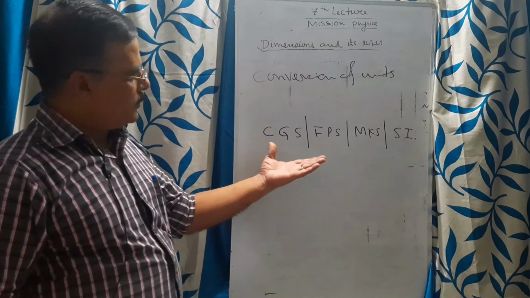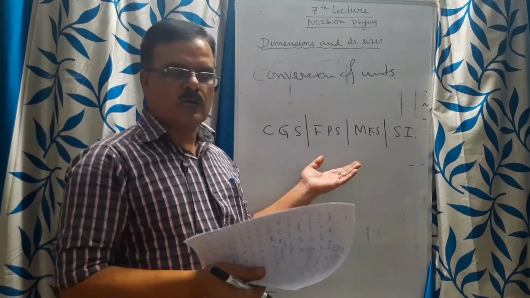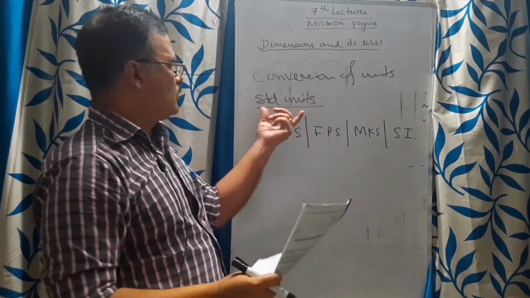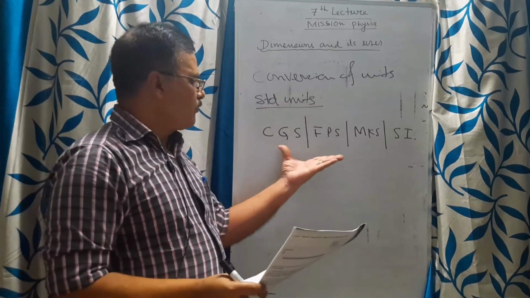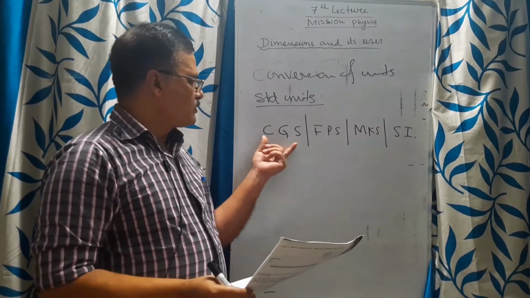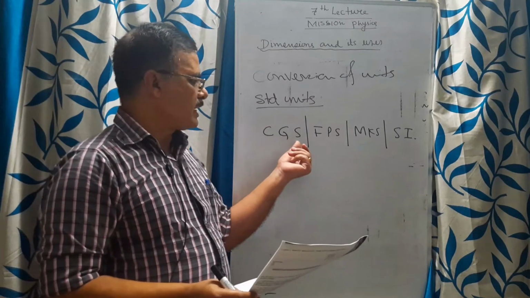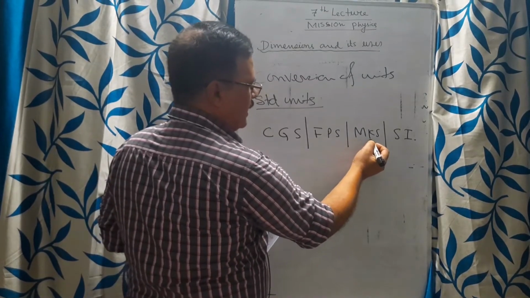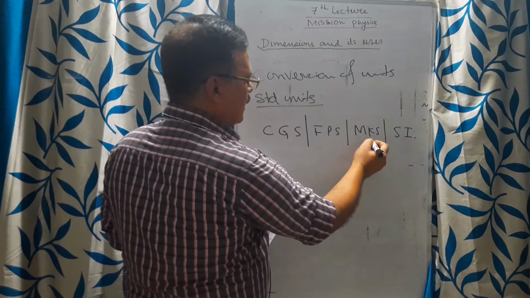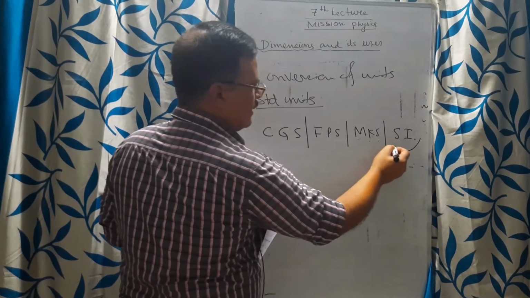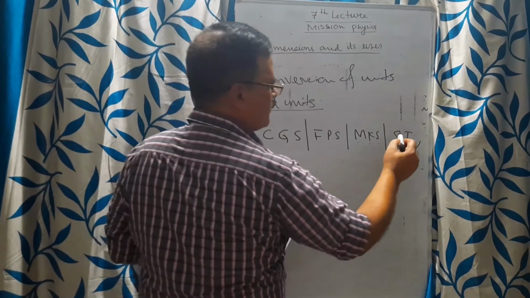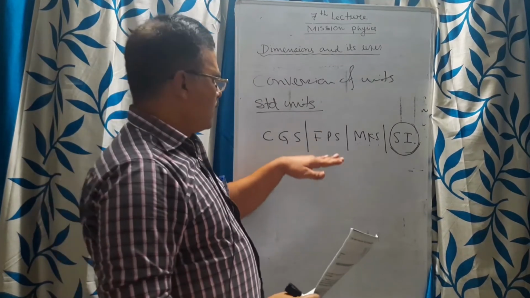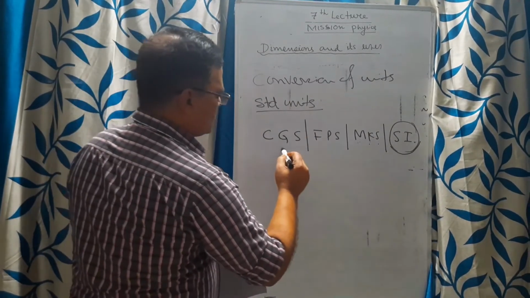When I was studying the standard units a few classes back, I explained that we have sets of units: CGS, that is centimeter, gram, second; FPS, foot, pound, second; and MKS, that is meter, kilogram, second, which is the international standard. So in the present scenario, SI is running, because internationally accepted units are SI. Now FPS and CGS, we can go from the smaller one.